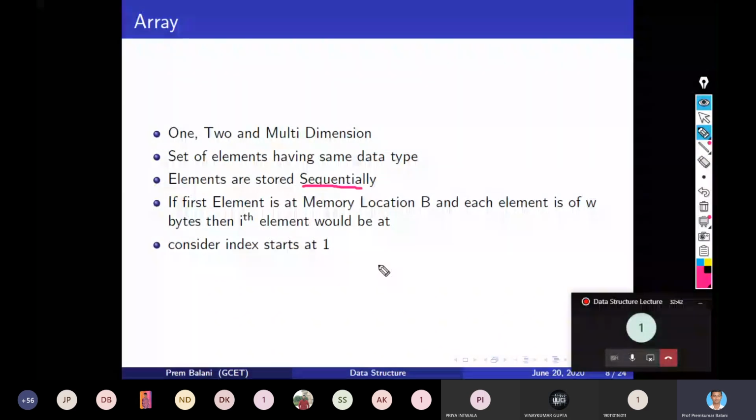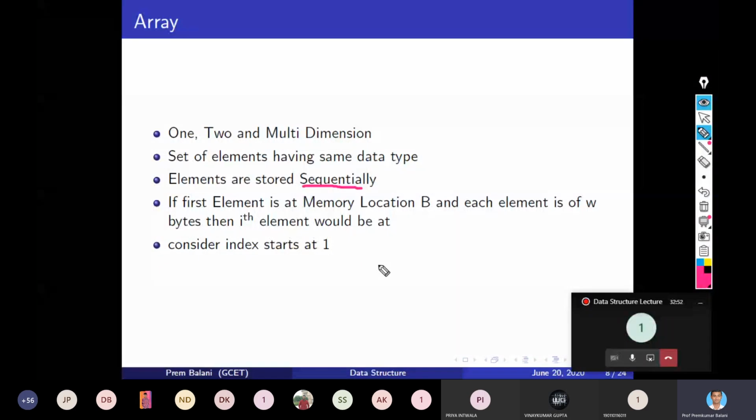You have to consider that the index starts at 1 for now. In C, when we implement arrays, the index always starts from 0, but for this particular question, consider that the index starts at 1.